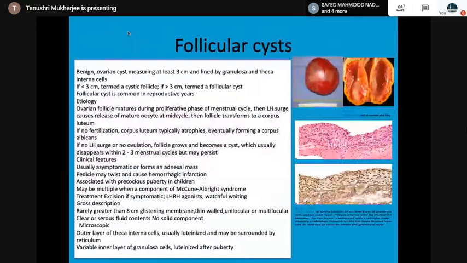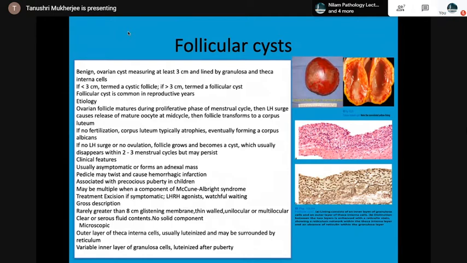Then the follicular cyst, as we see commonly, a common condition, a benign ovarian cyst. If less than 3 centimeters it is termed a cystic follicle, more than 3 centimeters it is termed a follicular cyst. As you see, the etiology is the normal follicular maturation. If there is no LH surge or no ovulation, the follicle grows and becomes a cyst, which usually disappears within 2 to 3 menstrual cycles, but it may persist and it is called a follicular cyst. Usually asymptomatic or forms an adnexal mass.